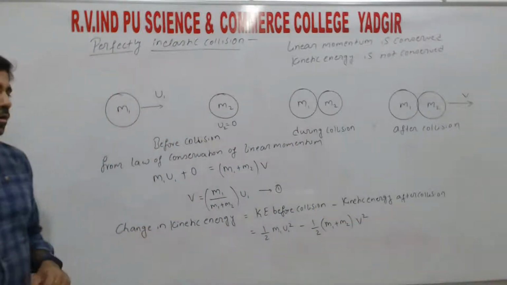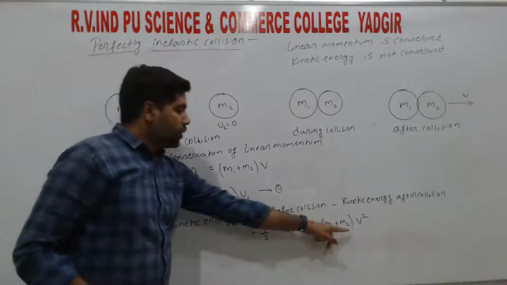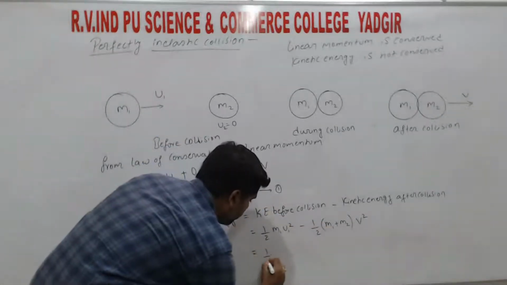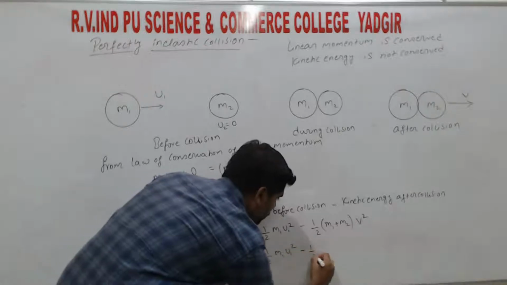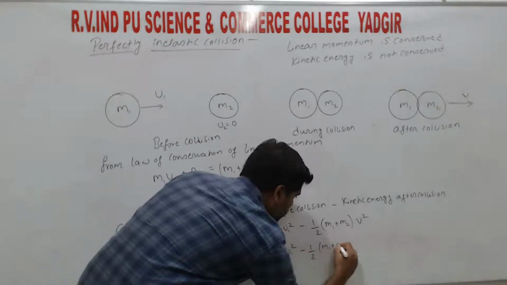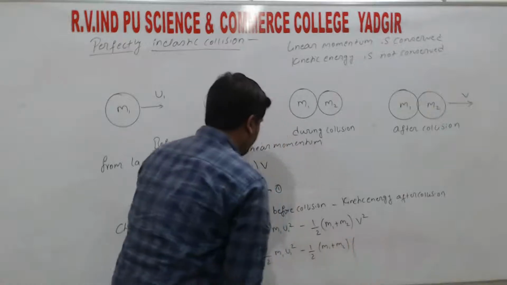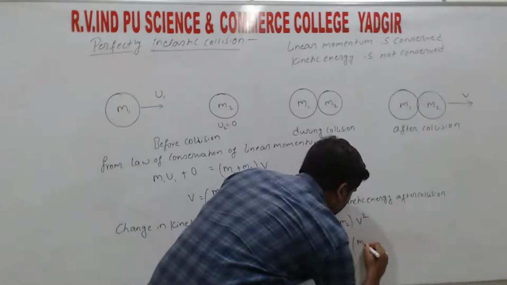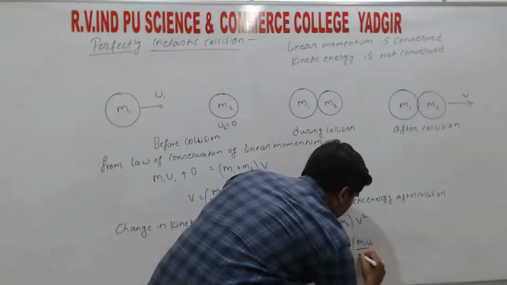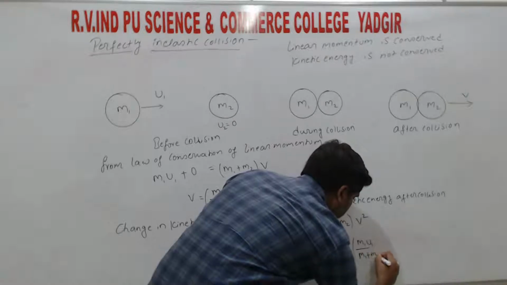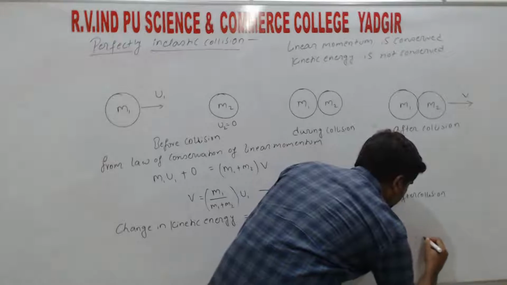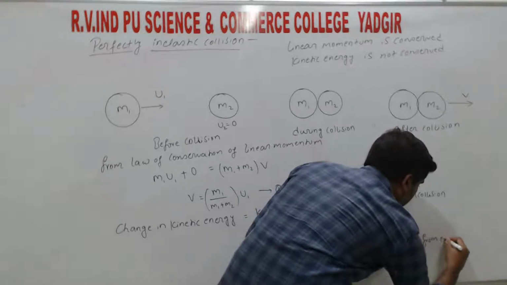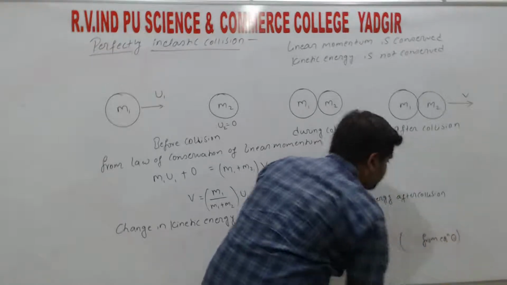We know the value of v, so substituting: 1 by 2 m1 u1 square minus 1 by 2 m1 plus m2, and in place of v we write m1 by m1 plus m2 whole square, that is from equation 1.